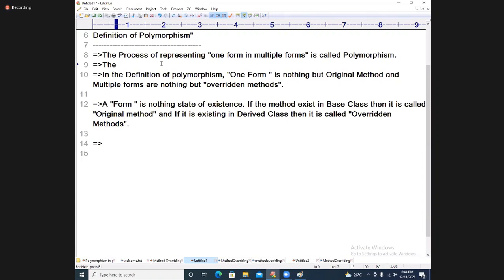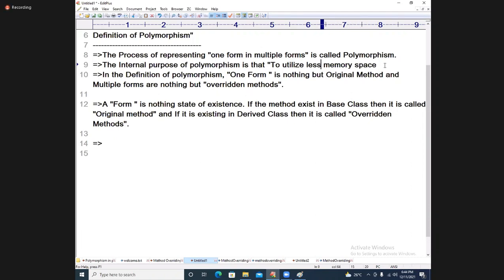The internal purpose of polymorphism is to utilize less memory space. The internal purpose of polymorphism is to utilize less memory space.